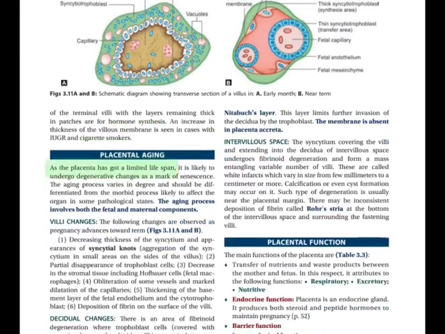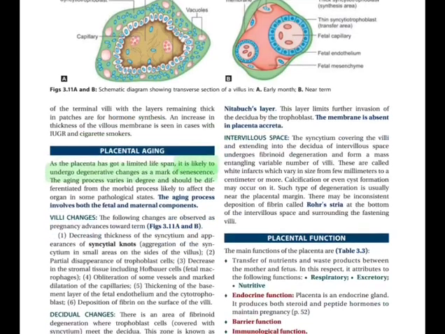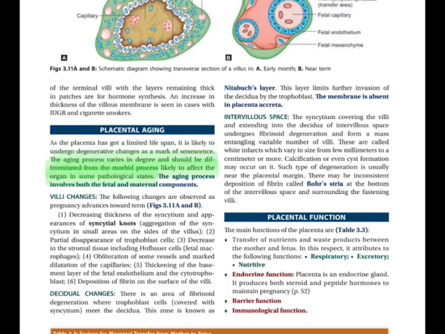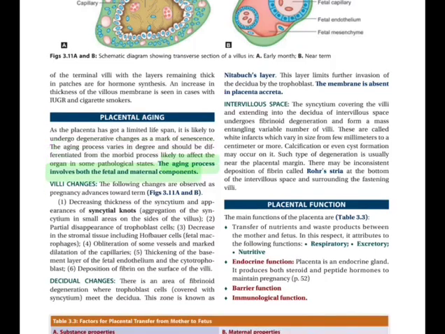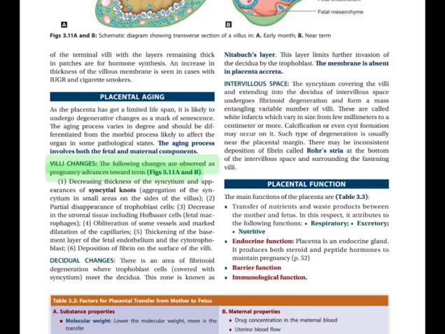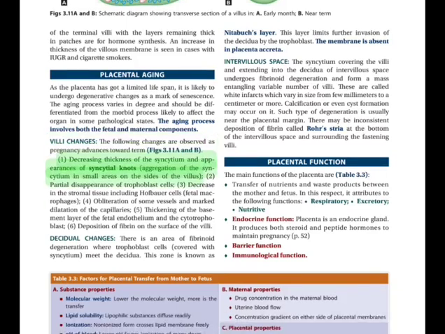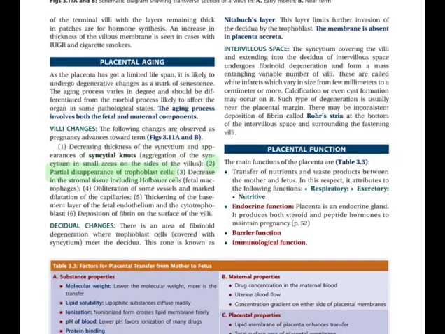Placental aging. As the placenta has a limited lifespan, it is likely to undergo degenerative changes as a mark of senescence. The aging process varies in degree and should be differentiated from the morbid process likely to affect the organ in some pathological states. The aging process involves both the fetal and maternal components. Villi changes: the following changes are observed as pregnancy advances toward term, Figs 3.11 A and B. 1. Decreasing thickness of the syncytium and appearance of syncytial knots, aggregation of the syncytium in small areas on the sides of the villus. 2. Partial disappearance of trophoblast cells. 3.